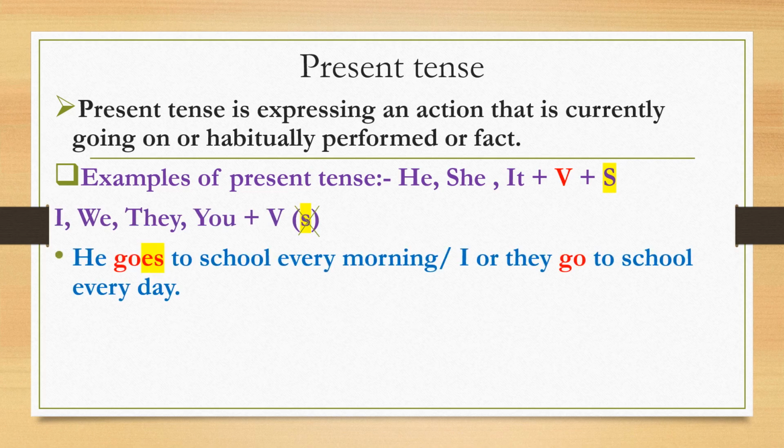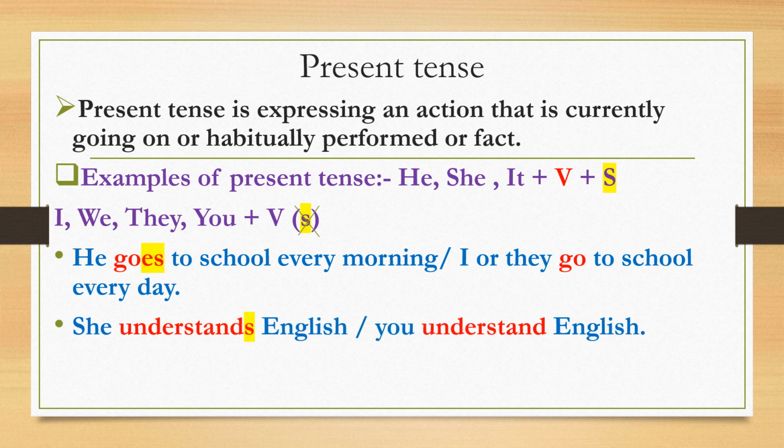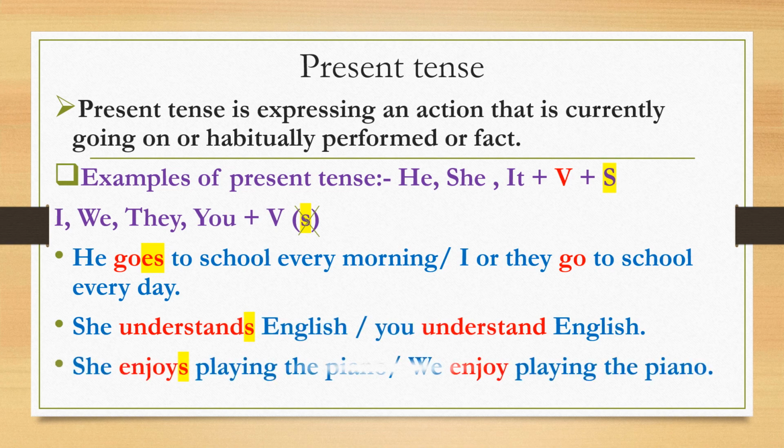Example: he goes to school every morning. She understands English. She enjoys playing the piano. Another example is I, we, they, or you. When a verb comes after one of these words, you should not add s. Example: I or they go to school. You understand English. We enjoy playing the piano.